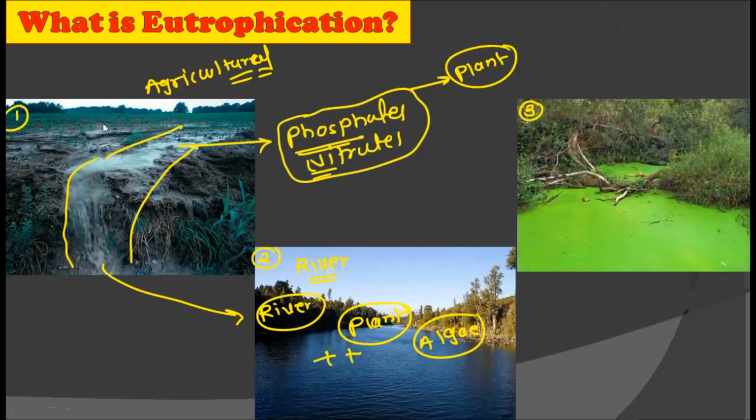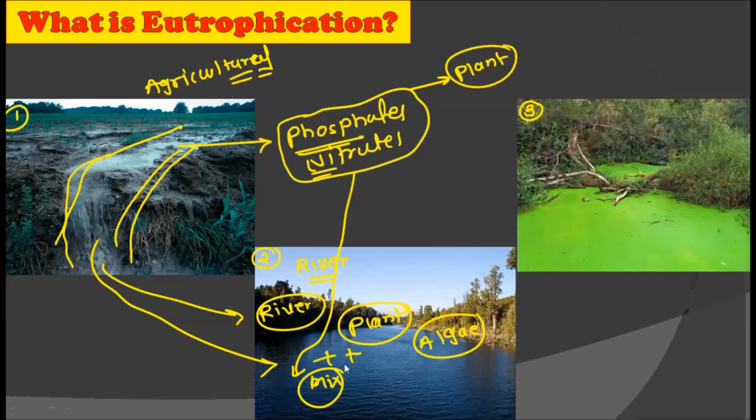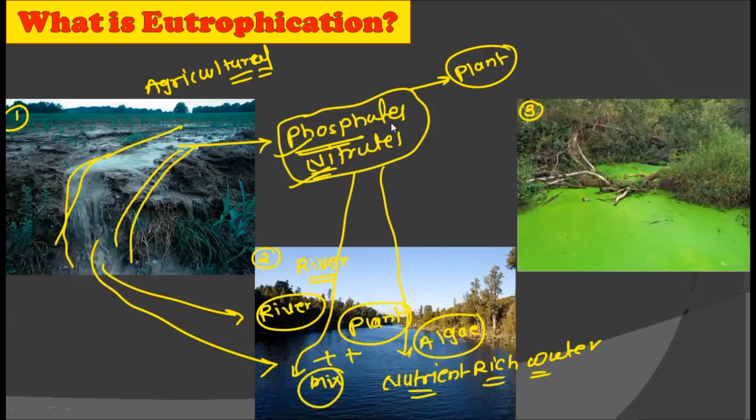So in the first step, what happens? All the agricultural waste in the form of liquid is coming from agriculture and directly poured into the river. Once this agricultural waste comes into the river, all the phosphate and the nitrate which is present in that agricultural waste get mixed into the river ecosystem. And due to the mixing of all these chemical compounds in the river, this river becomes nutrient rich water, right? Because this water now contains a high amount of phosphates and nitrates which enhance the growth of plants, and that is why this water has now become nutrient rich water.